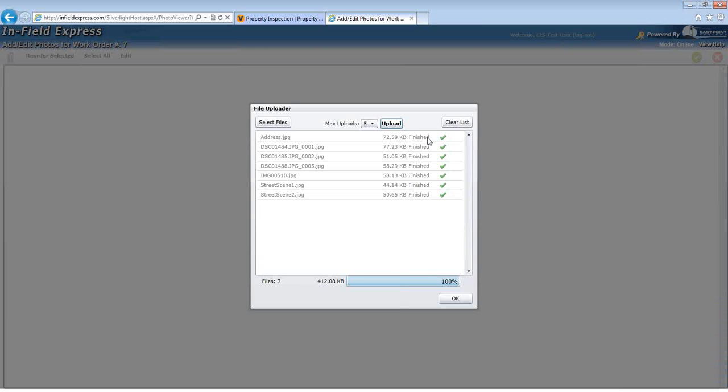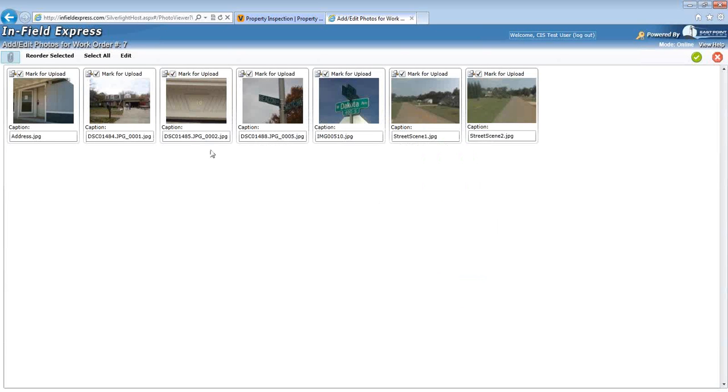Upon successful uploading of all photos, the vendor can click the OK button, which will bring them back to the photo upload page and show a thumbnail of each photo that they've selected to upload. On this screen, vendors can change the description of a photo simply by clicking in the caption box and typing the new photo description.